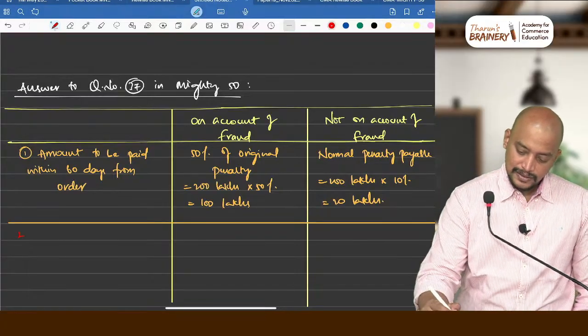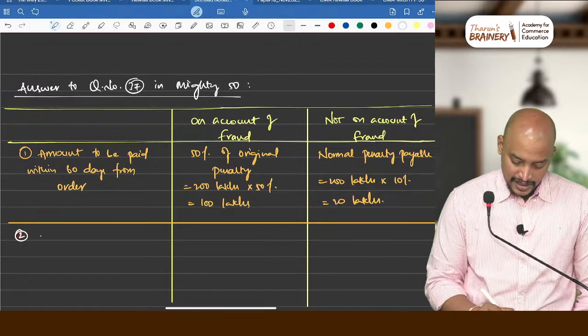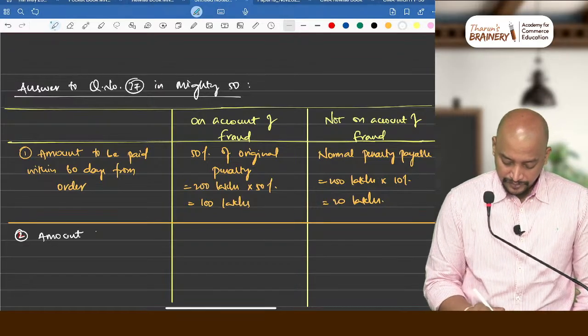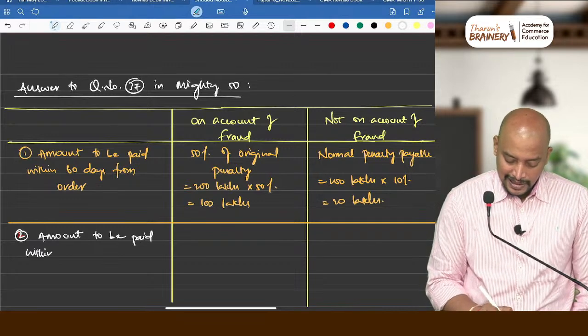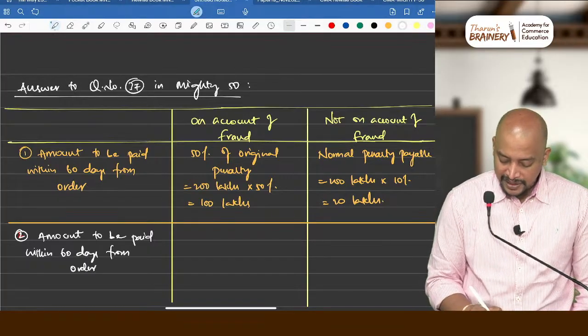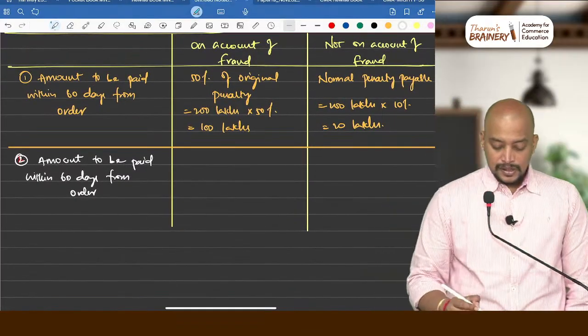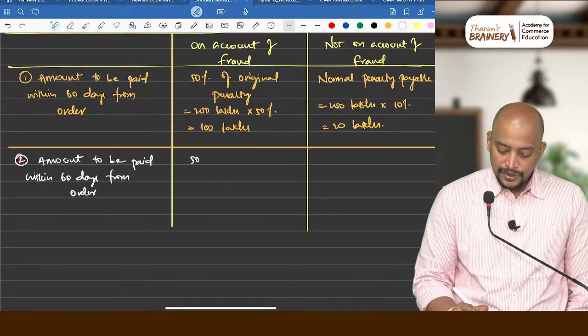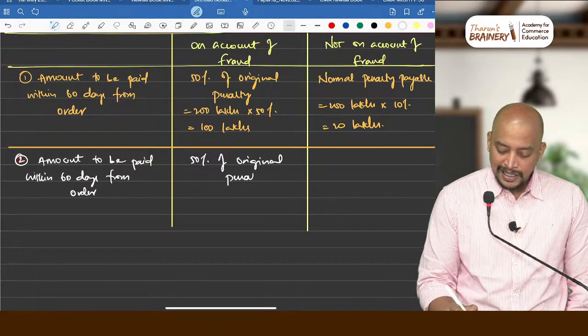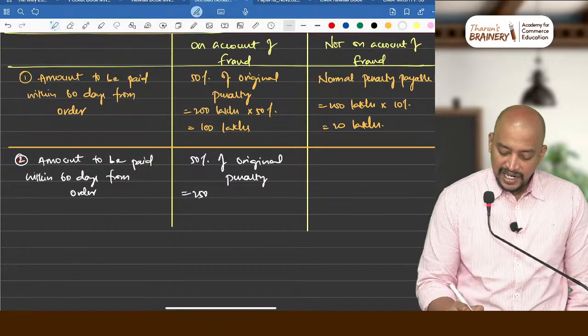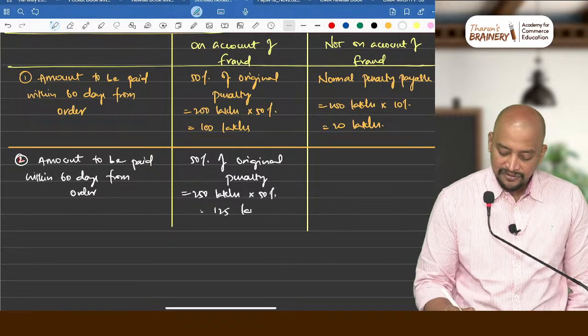Second case, amount to be paid within 60 days from order. Amount to be paid within 60 days from order on account of fraud. How much? 50% of original penalty. What is the original penalty? 250 lakhs. 250 lakhs into 50%, that will come to 125 lakhs.